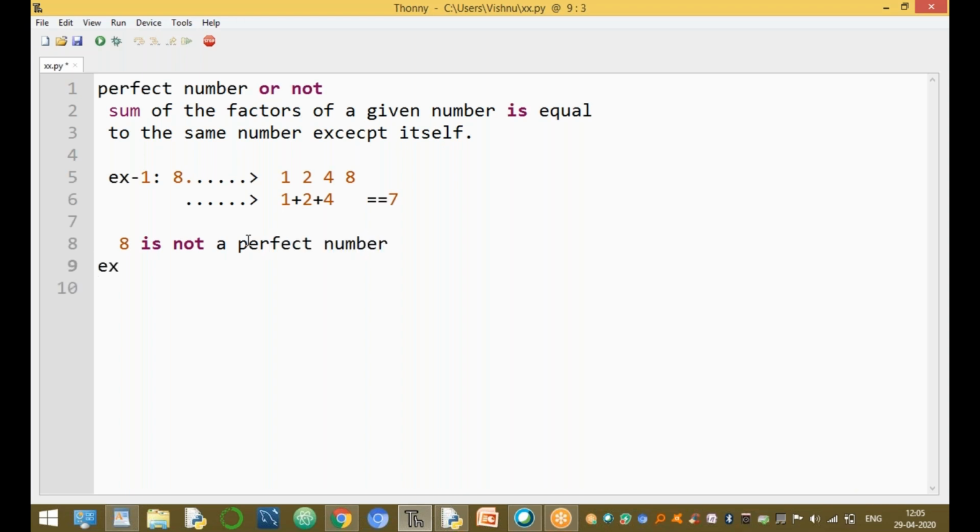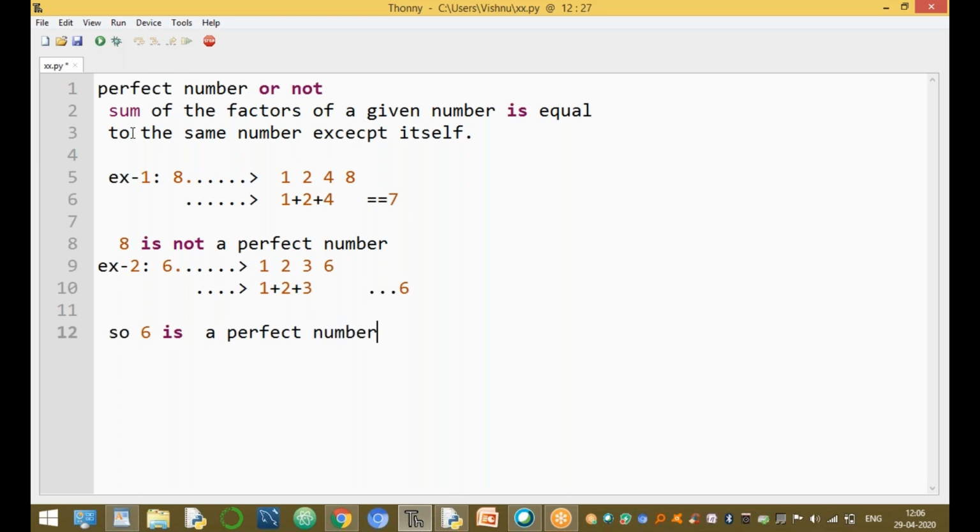Another example, the second example: 6. The factors of 6 are 1, 2, 3, and 6. Now, what is the logic? The logic is the sum of the factors 1 plus 2 plus 3, except itself, except 6. Find the sum: the result is 6. The original number is 6, and the sum of the factors is 6. Both are the same. So 6 is a perfect number.